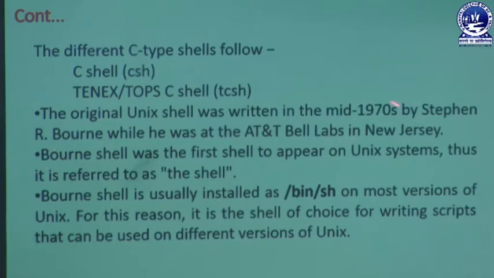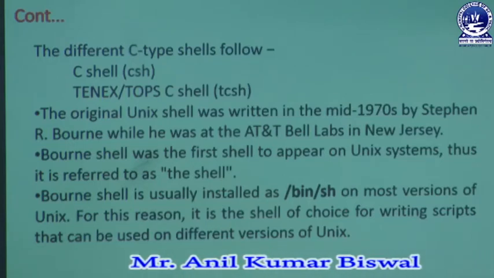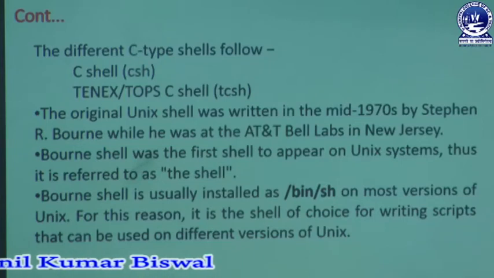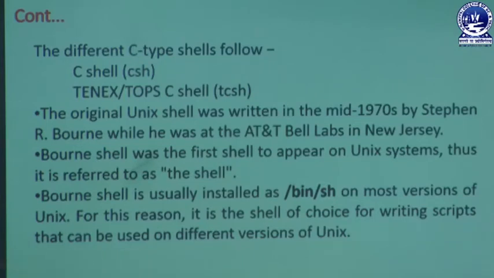So in this area we are going to discover this Unix shell programming part. According to that shell programming, we are designing one type of environment. In that environment we are developing some system projects, so according to that environment we are generally writing some commands. This environment is very useful whenever a user takes the help of any type of environment, that may be C type or Bourne type. But generally the Bourne type is named after the scientist's name, Stephen R. Bourne. According to his name we are giving that shell the name Bourne shell.